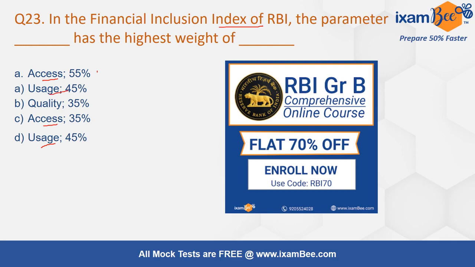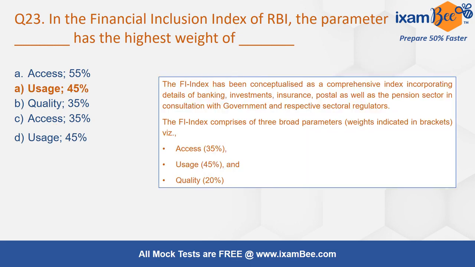But now you have to tell the percentage also. And it is usage. The correct answer with all the detail is access is 35%, usage is 45%, and quality is 20%. So this is a comprehensive index incorporating details of banking, investment, insurance, post, as well as pension sector, in consultation with government and respective sectoral regulator.